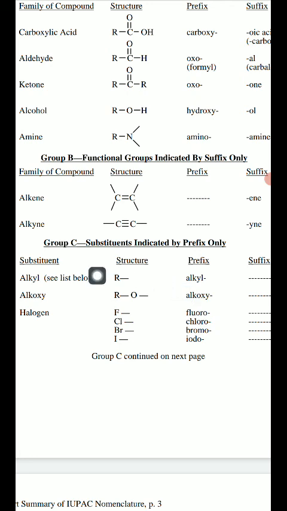Whenever any side chain is present, for the naming of the side chain we use the word alkyl. "Alk" stands for the number of carbons, and we add "yl" at the end of the word root of the alkyl group. For the alkoxy, the RO group is present. Alkoxy means "alk" stands for the number of carbons, and in the same way for the halogens: F for fluoro, Cl for chloro, Br for bromo, and I for iodo.